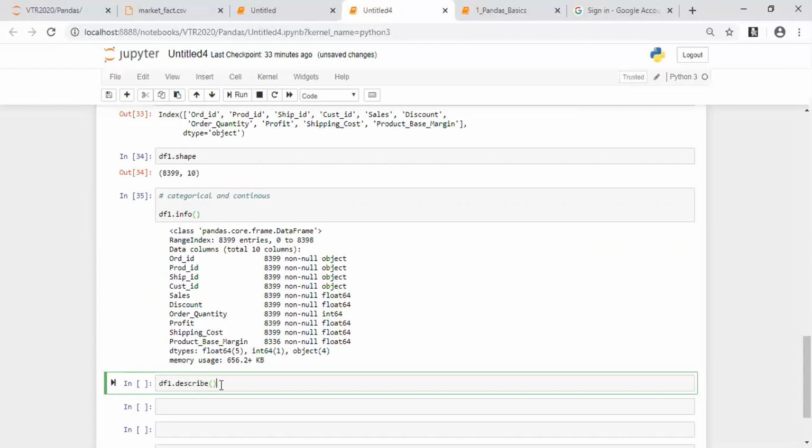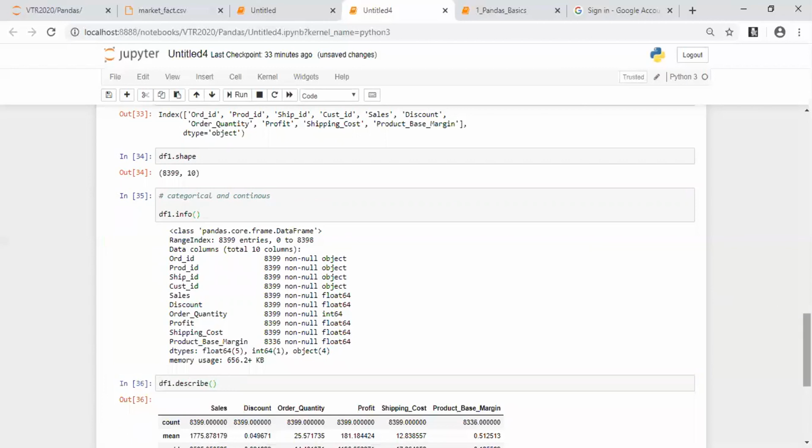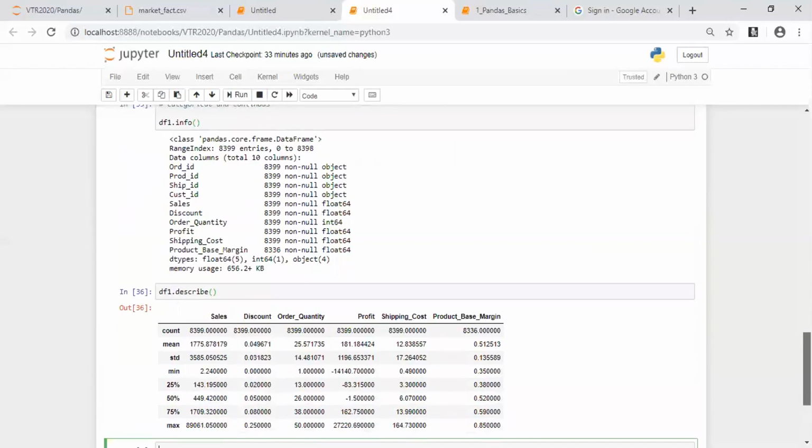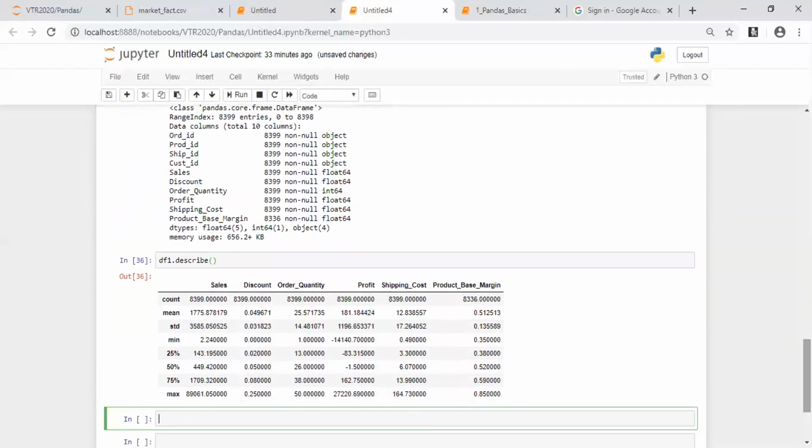Okay, when I use the describe function and just execute, we can see it is giving a lot of statistical information about your continuous values. What is statistics? You people need to wait for a long time, because we'll be having a complete statistics session later. At that time, we'll be telling you all these things. But as of now, since everyone knows the basics of statistics, I can tell you it will tell you what is the mean sales happening.